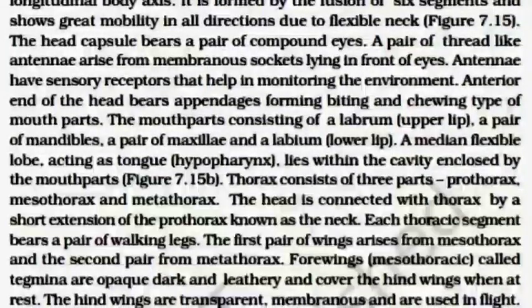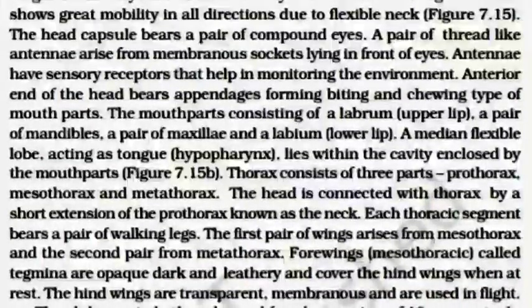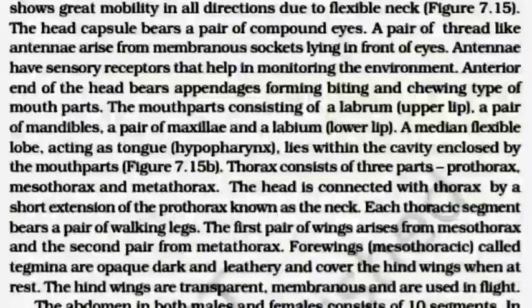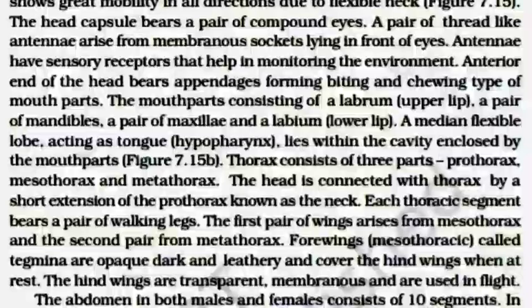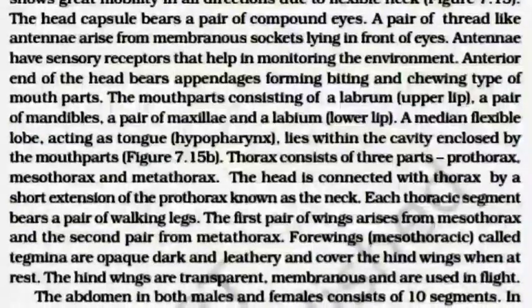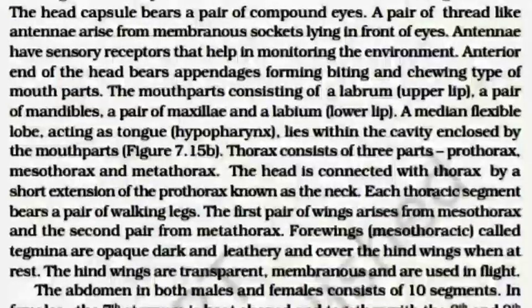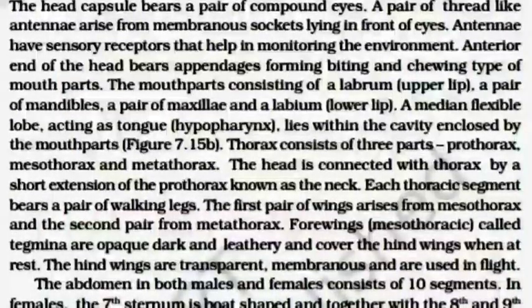The thorax consists of three parts: prothorax, mesothorax, and metathorax. The head is connected with the thorax by a short extension of the prothorax known as the neck. Each thoracic segment bears a pair of walking legs.